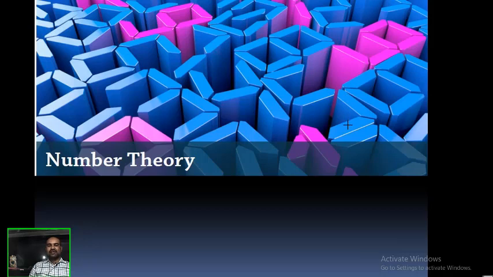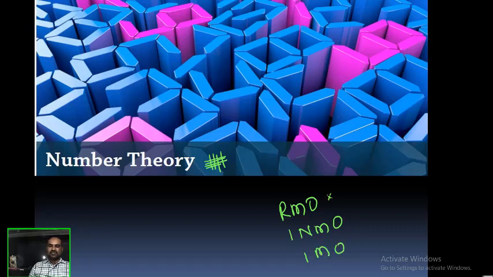Today I would like to start a new lesson called number theory. Number theory. This is an important chapter for Olympiad exams. Olympiad exams like RMO, INMO, IMO.